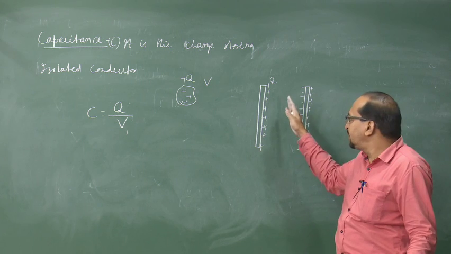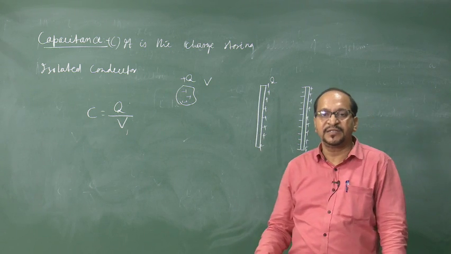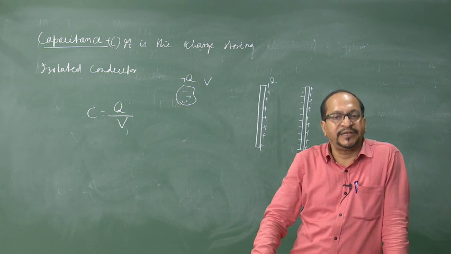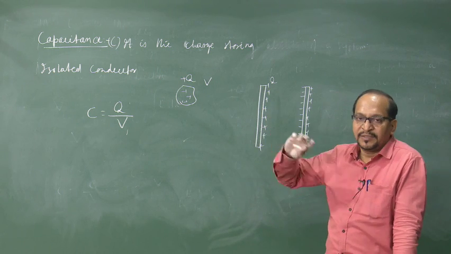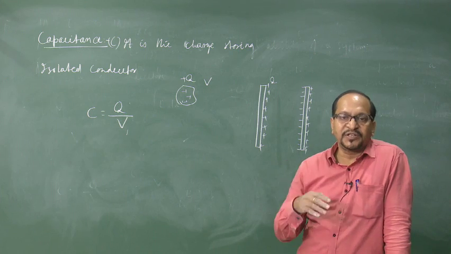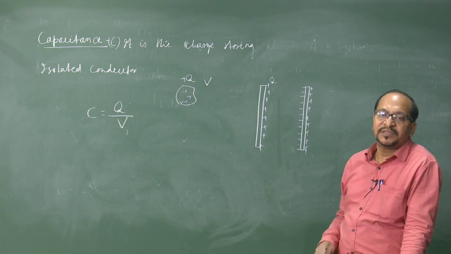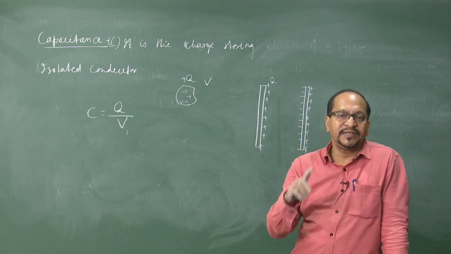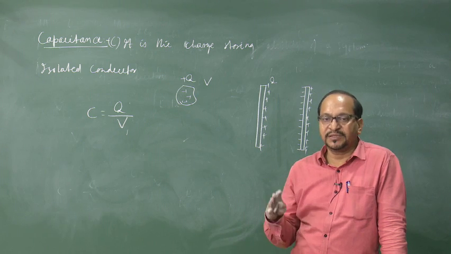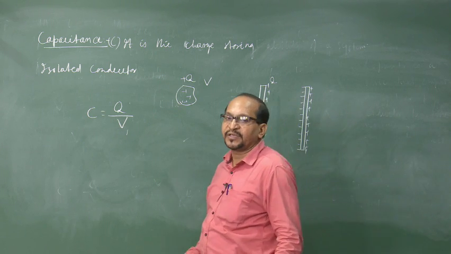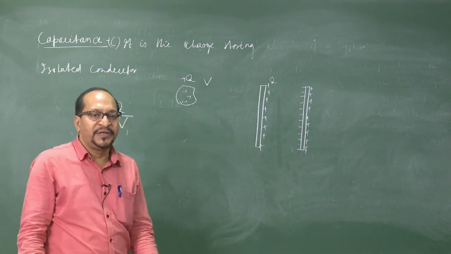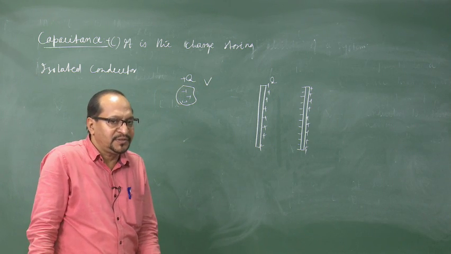Depending on the shape and geometry, we have the parallel plate capacitor if the conductors are parallel plates, the spherical capacitor if they are two concentric spheres, and the cylindrical capacitor if they are coaxial cylinders.